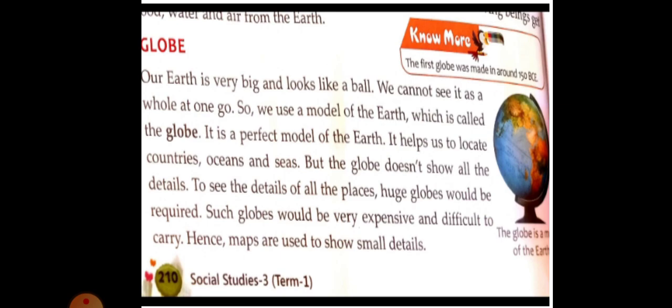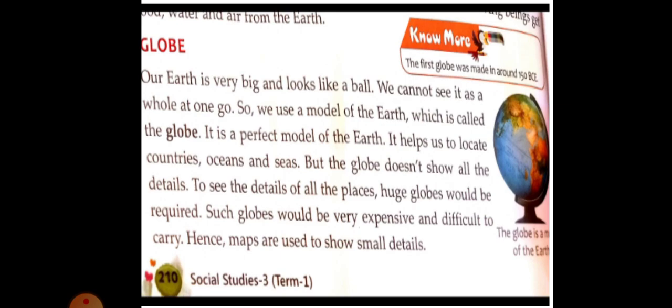To see the details of all the places, huge globes would be required. Huge globes would be required because with a small globe you rotate it and just see the front side of South Africa, America and the next part of the globe. But if you want to know all the details of all places, huge globes would be required. Such globes would be very expensive, and difficult to carry.